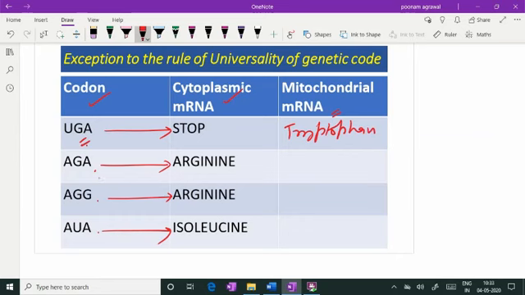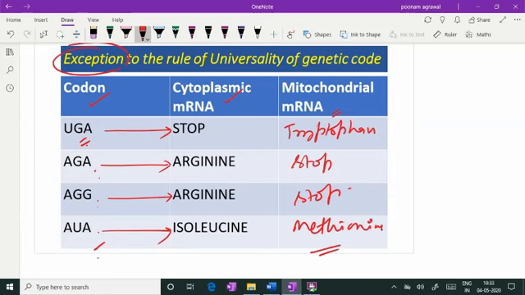AGA and AGG, which code for arginine in the nuclear genome, act as a stop codon in the mitochondrial genome. AUA, which acts as a codon for isoleucine, codes for starting methionine in the mitochondrial mRNA. So this is the exception to the rule of universality, which you should know. So the genetic code today is nearly universal. It is not totally universal.